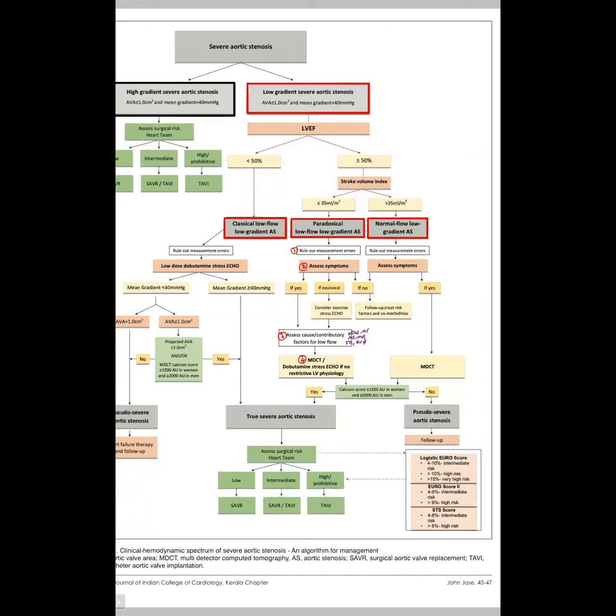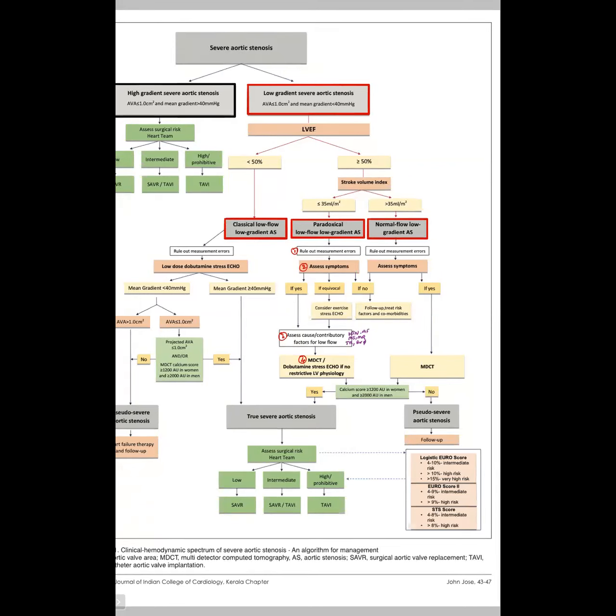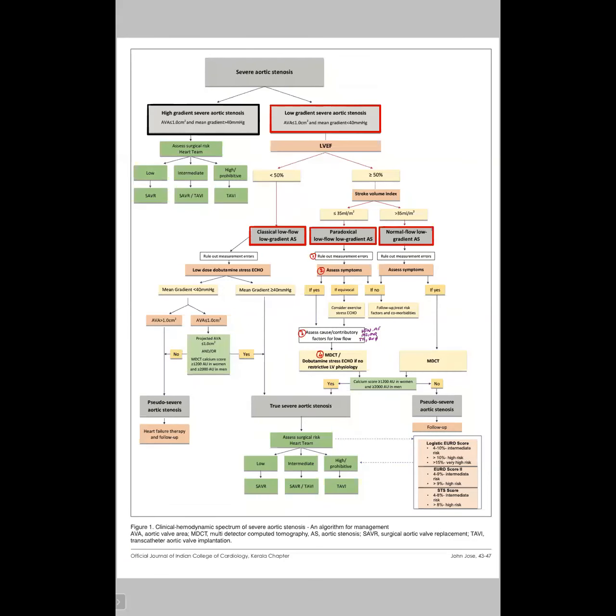So this Monin is a guy who has come up with a risk score which is not very widely accepted, but in papers they keep mentioning it. Whenever you see papers on asymptomatic severe aortic stenosis, or with paradoxical low flow, you will come across this term called Monin's risk score, MONIN.